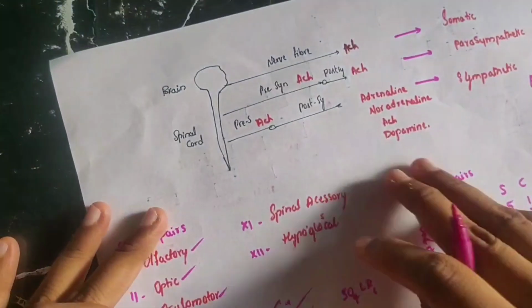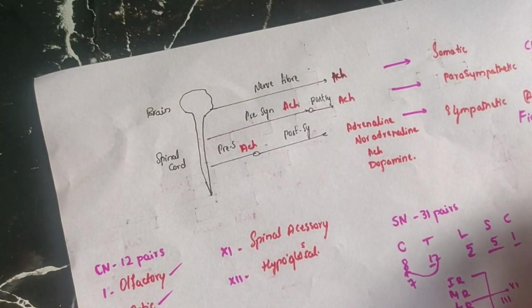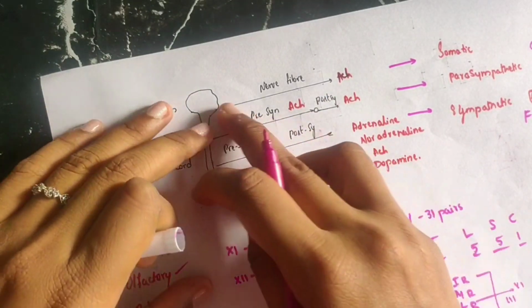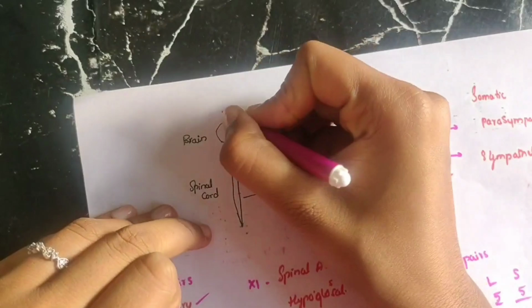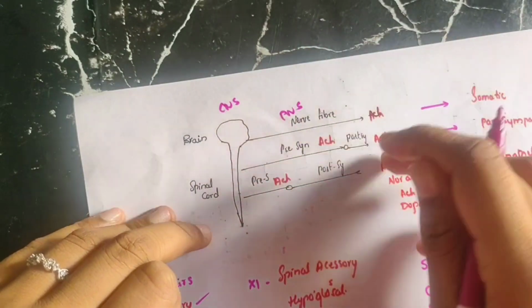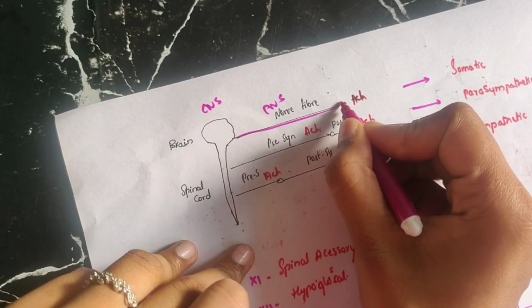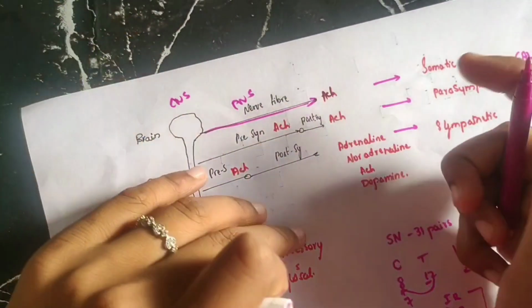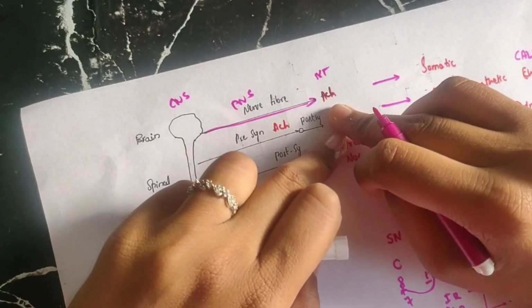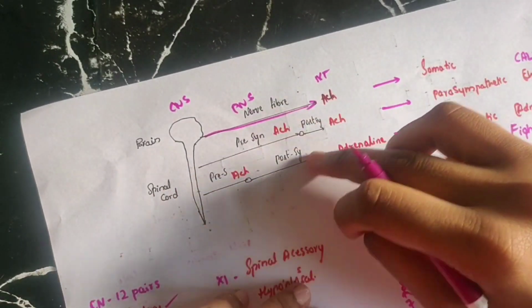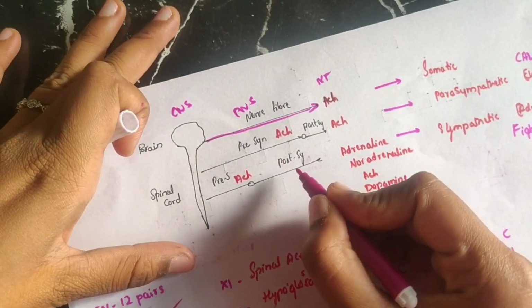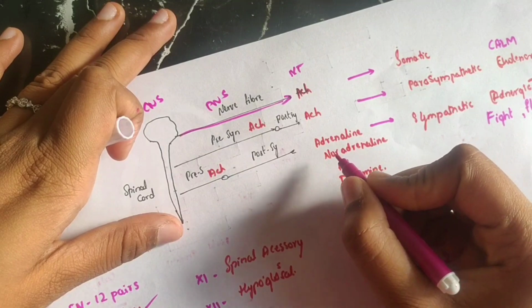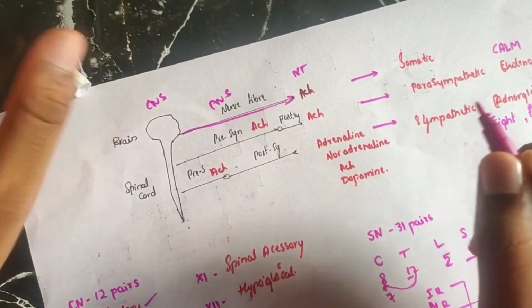Again, I'll be discussing the autonomic nervous system in detail. This is the brain and the spinal cord, from where these nerves come. This is the peripheral nervous system, and this is the central nervous system. In the peripheral nervous system, the somatic nerves have a single axon, so a single neurotransmitter is required. The neurotransmitter is acetylcholine. Mostly acetylcholine will be the neurotransmitter, except at the postsynaptic ganglion in the sympathetic nervous system. Only adrenaline, noradrenaline or dopamine along with acetylcholine might be there.